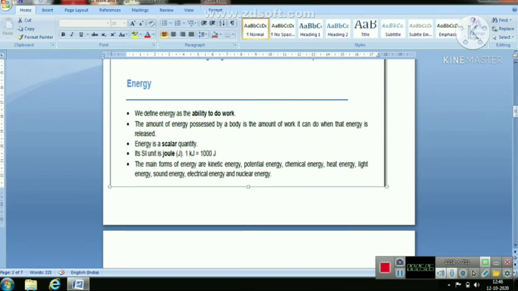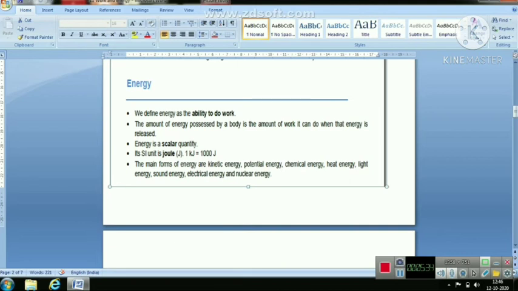Like work, energy is also a scalar quantity. Its unit is like work done because work done and energy are interconvertible. They both are scalar quantities and their SI units and CGS units are the same. The SI unit of work done and energy is the joule. 1 kilojoule is equal to 1000 joule.